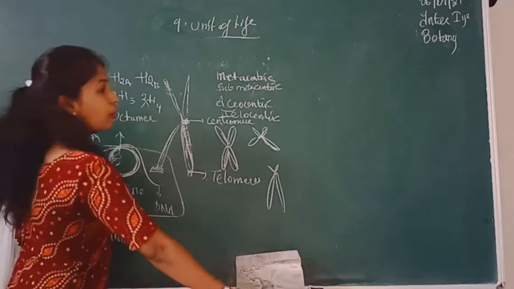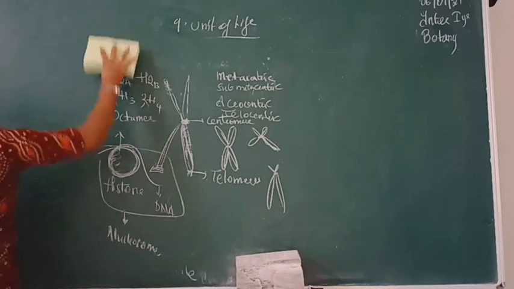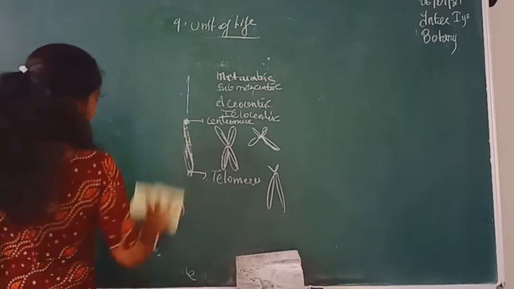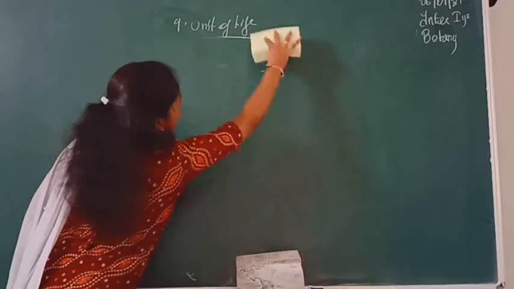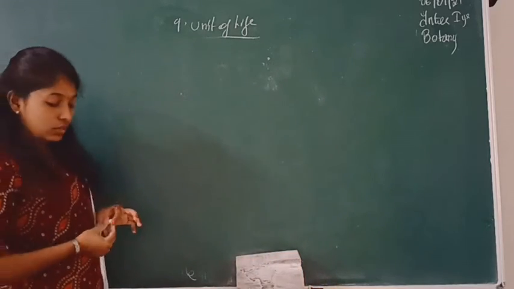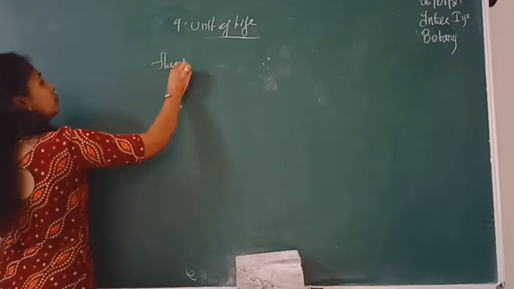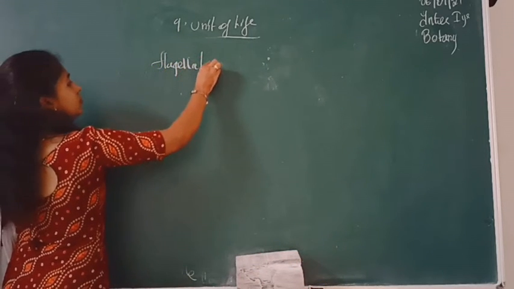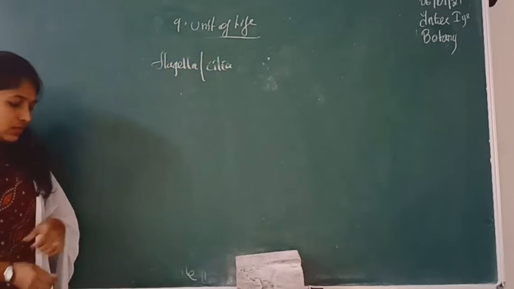So till now we have done endoplasmic reticulum, Golgi vesicles, lysosomes, mitochondria, chloroplast, nucleus, chromosomes, and now we will discuss flagella as well as cilia.